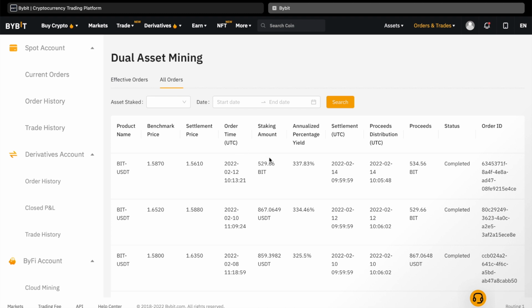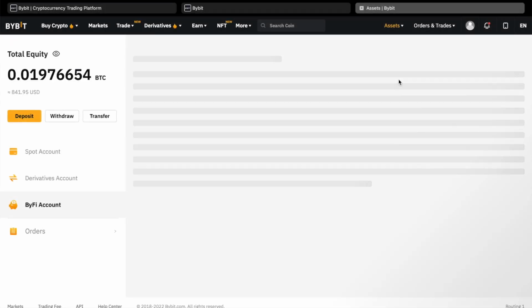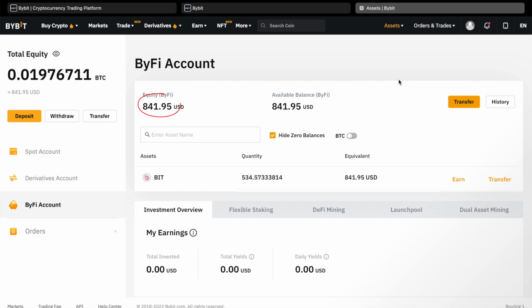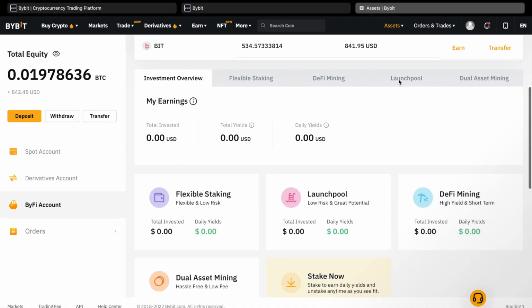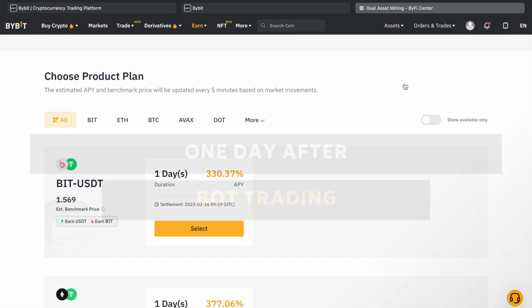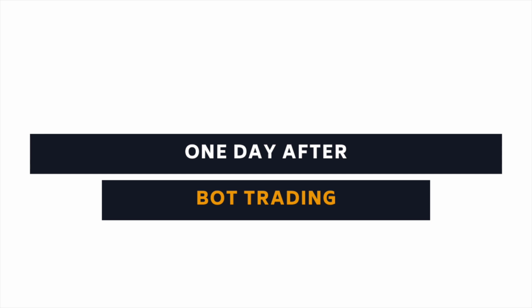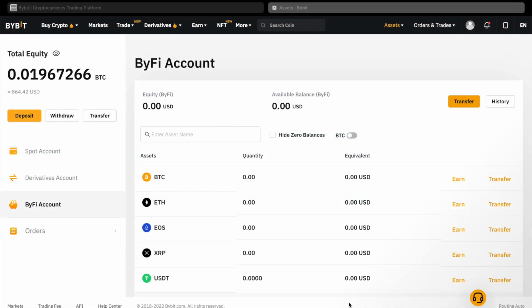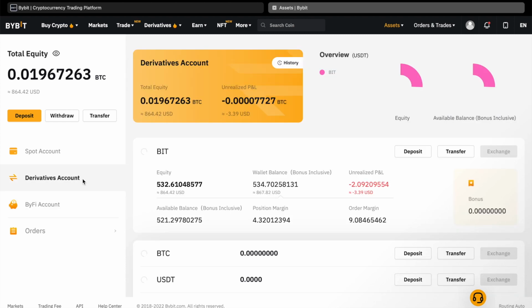As you can see, my last 2 orders had settled in the BitToken, since during the last 4 days the price of the BitToken continued to decline. Unfortunately, that also means that the value of my account, in terms of US dollars, is also continuing to decline. Even though now I am starting to accumulate the BitToken currency. I decided that I will not go for another iteration of the dual asset mining process. Instead, I had transferred the BitToken which I have accumulated to a derivatives account and created a trading bot. And as you can see, I am catching up, and increasing the equity value of the account.